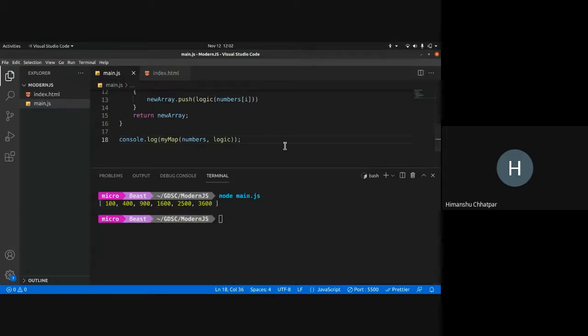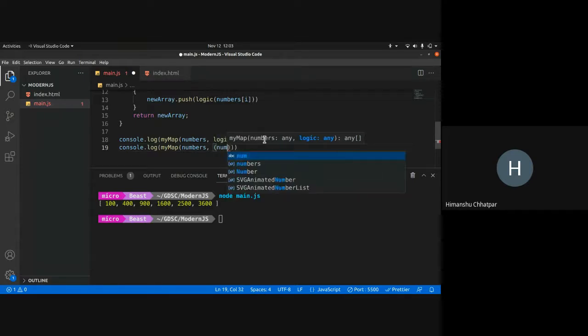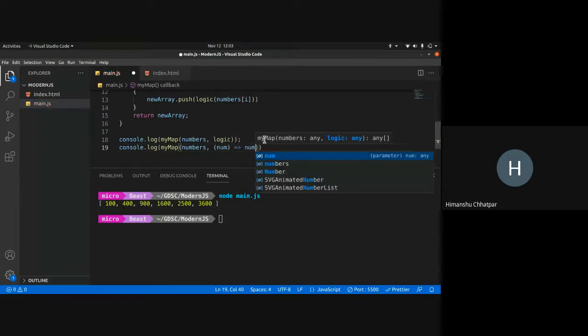So if I want the cube, what I can do, console.log, essentially I can call mymap with numbers as a variable that is passed, and I can pass an anonymous function over here. So it takes in a number num, and it returns, arrow function, it returns num into num into num.